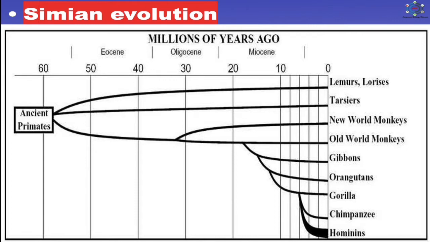The New World monkeys, the Old World monkeys and the tailless primates, that is apes and man, also arose independently from the Tarsioid stock about 36 million years ago in the Oligocene epoch. So, this is all about the family tree of primates. Here you can see how the primates developed from the lemur and loris and formed the hominins, that means human beings, after millions of years.